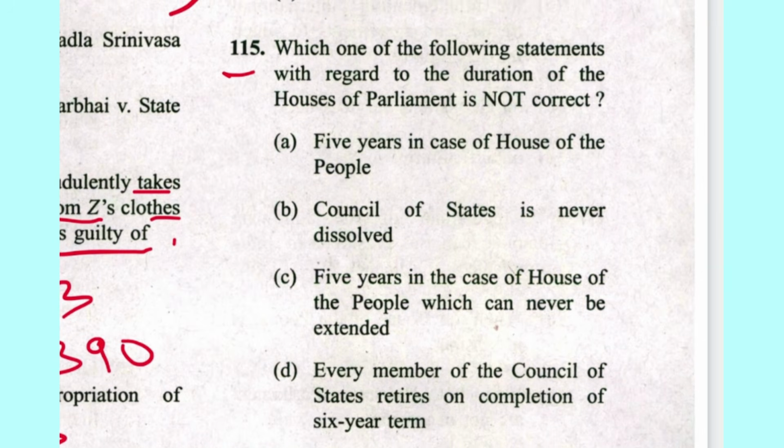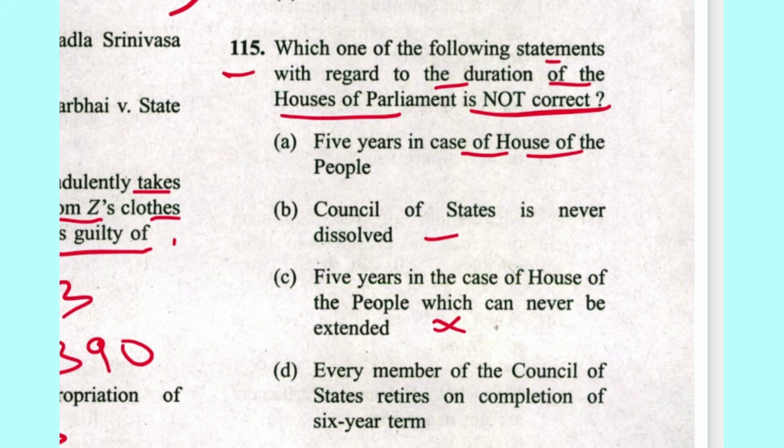Next 115. Which one of the following statement with regard to the duration of the House of Parliament is not correct? 5 years in case of House of People, and Council of State is never dissolved. Yes. 5 years in case of House of People, which can never be extended. No, it is wrong. Every member of Council of State retires. No. Yes. C is the answer.